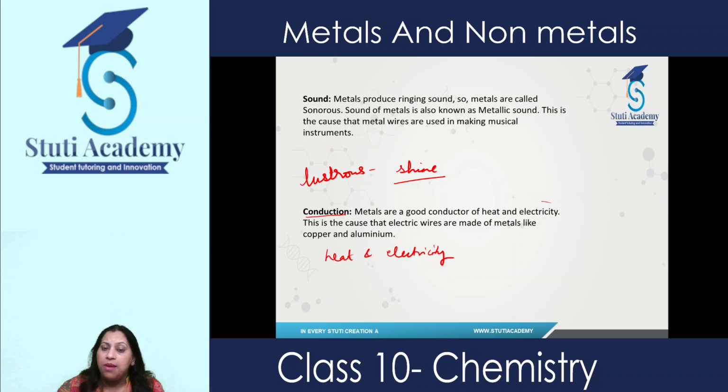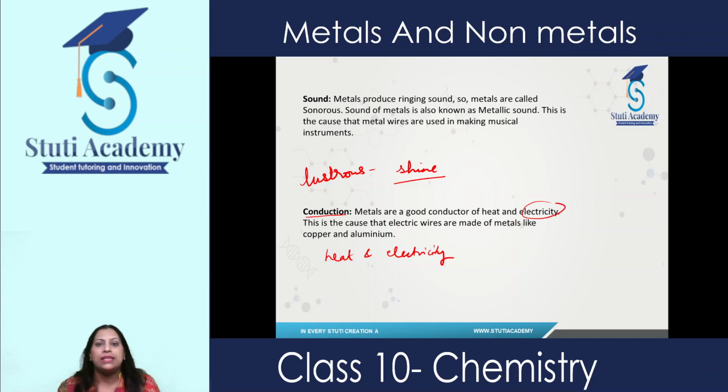Yes, see, in metals, as I told you, they are electropositive ions. It means they have some free electrons in them. They are losing electrons. So their electrons are free, they are vibrating. So due to the presence of free electrons, they are considered to be good conductors of electricity and heat. They allow the heat to pass through them.